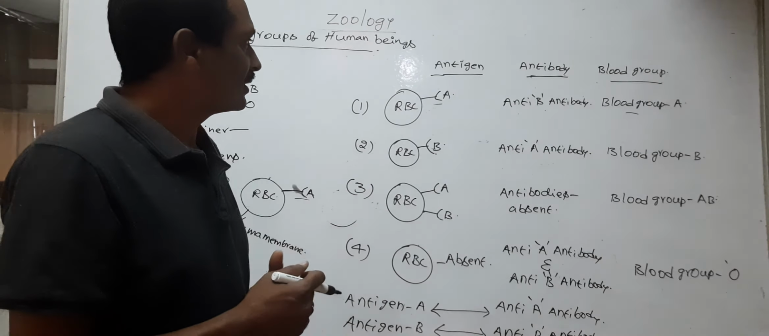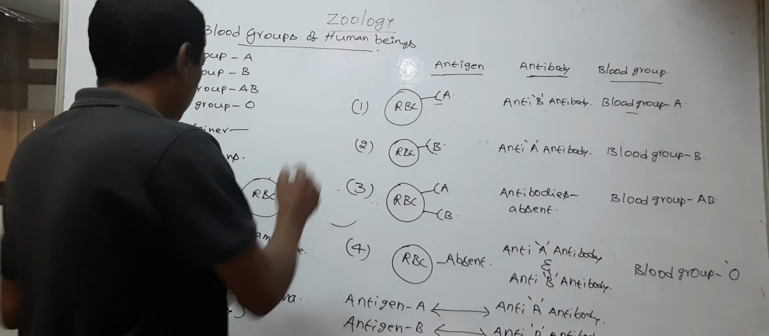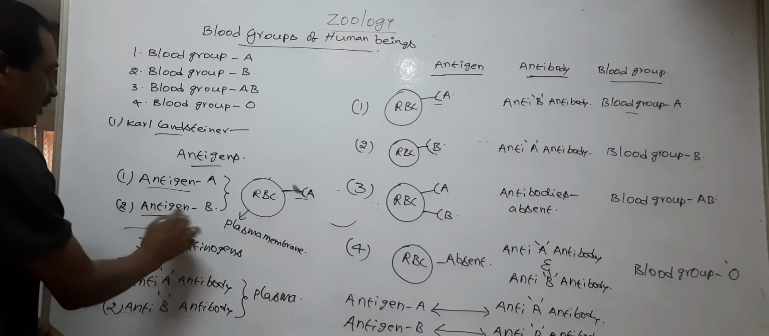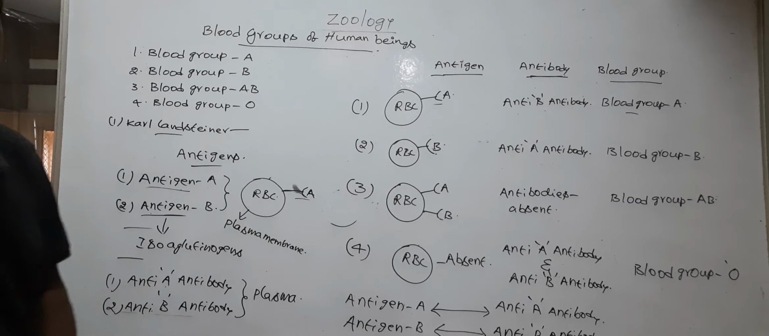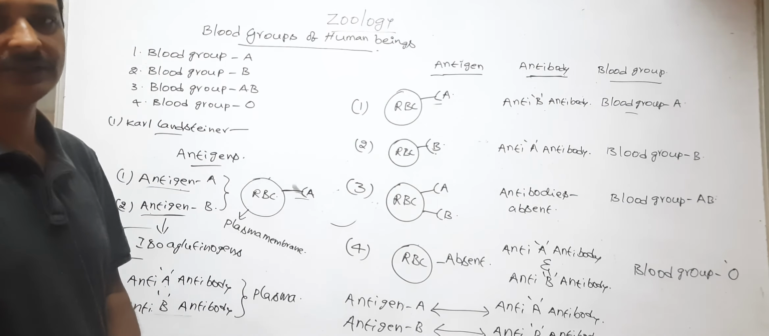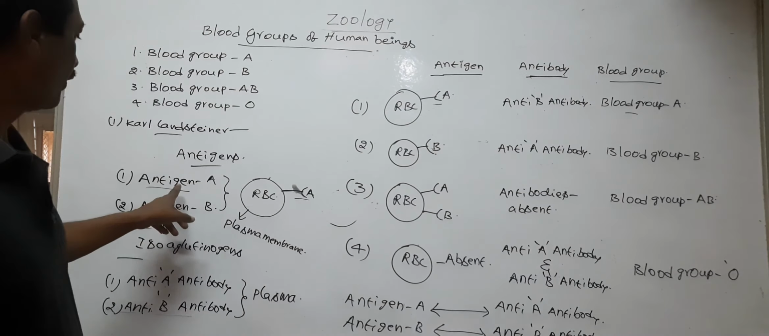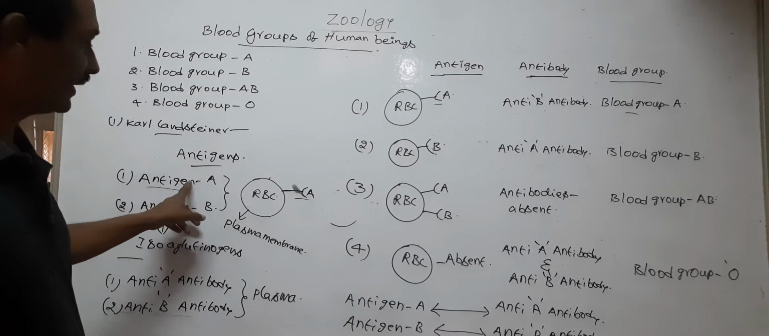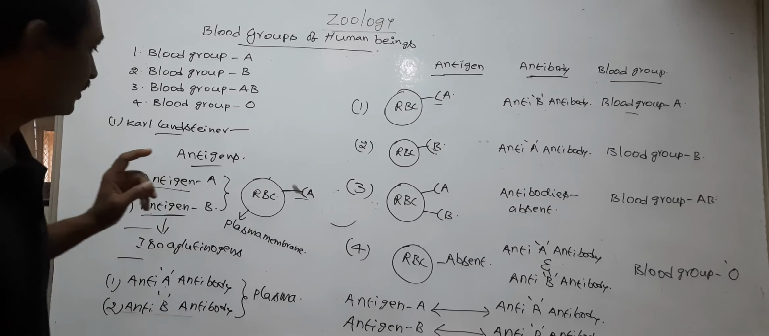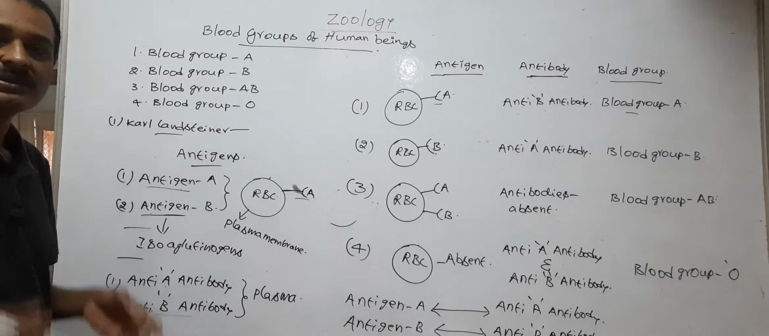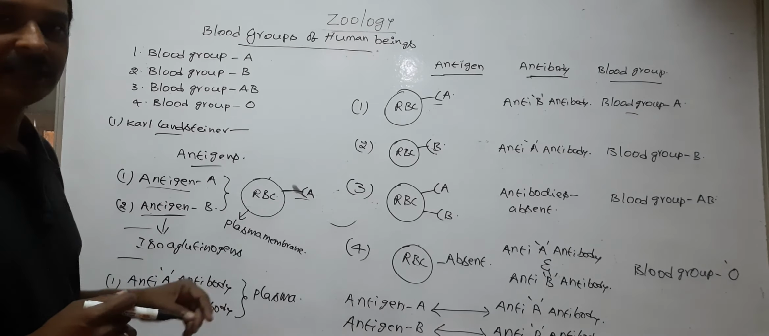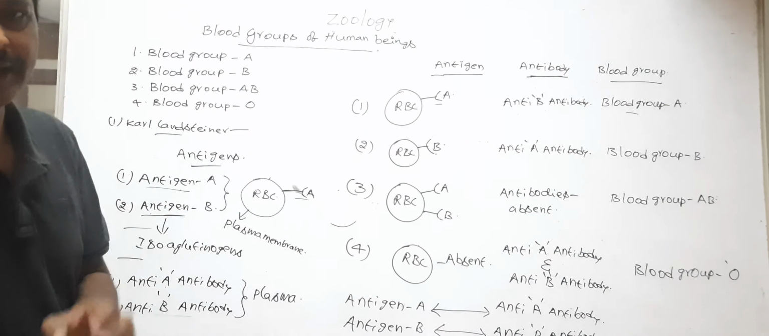The antigens, antigen A and antigen B, are produced with the help of genes. Which genes produce antigen A and antigen B? I will explain the genes of antigens in the next class.